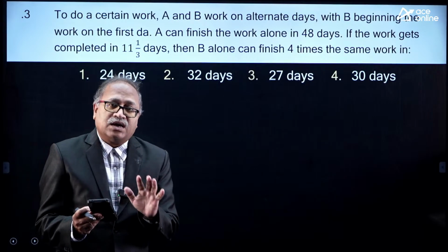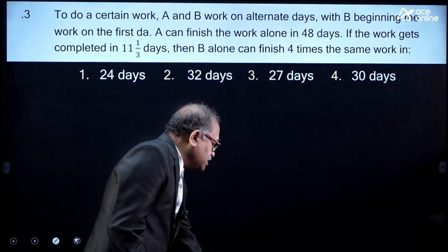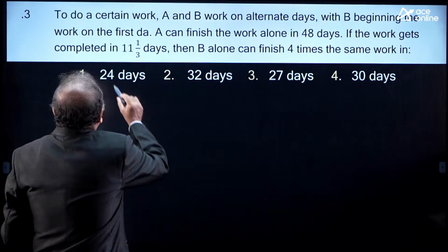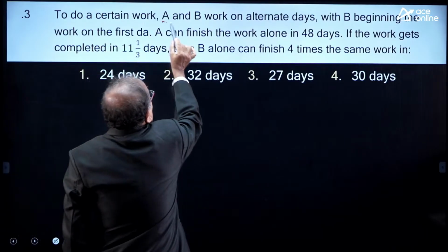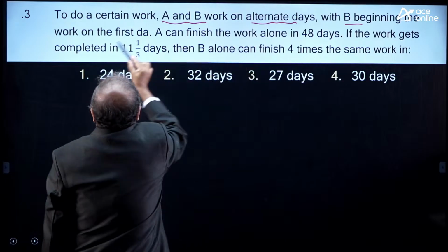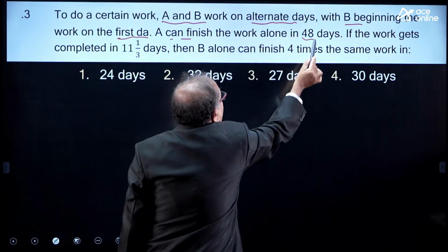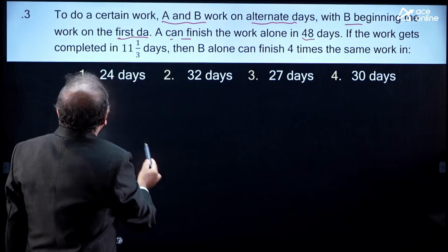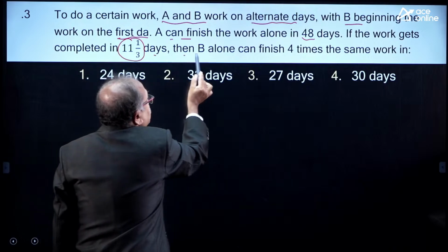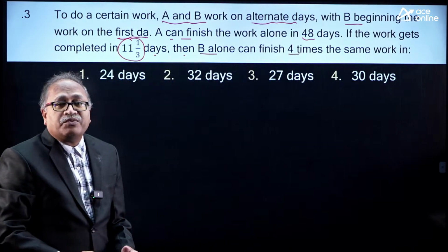Let's discuss the RRB JE examination related question, because you know that the RRB NTPC examination is going to start. Come on my dear friends, what is this question? To do a certain work, A and B work on alternate days, B beginning the work on the first day. A can finish the work alone in 48 days. If the work gets completed in 11 1 by 3 days, then B alone can complete 4 times the same work in how many days?